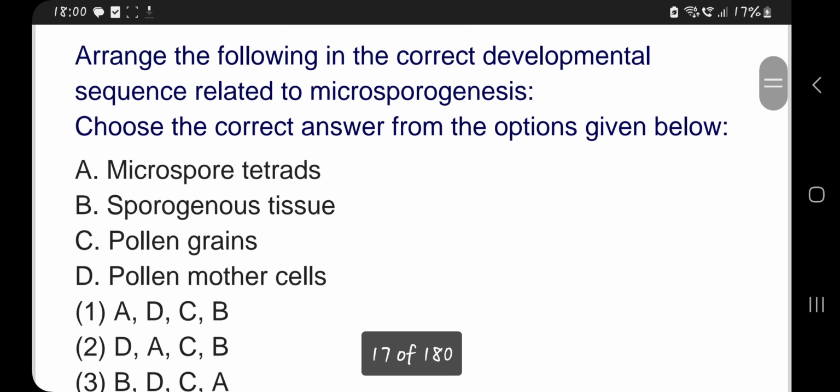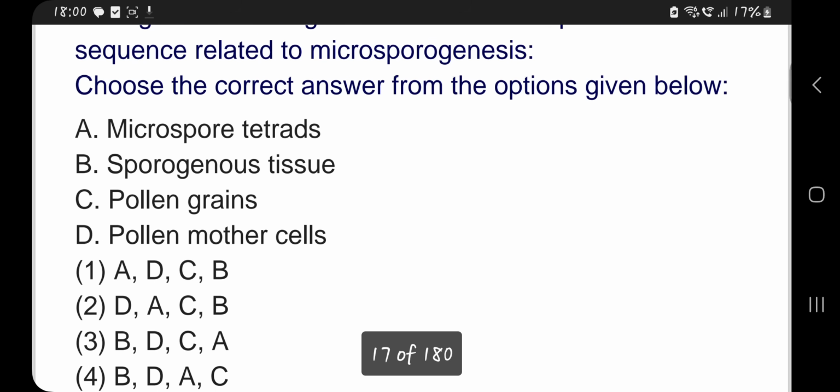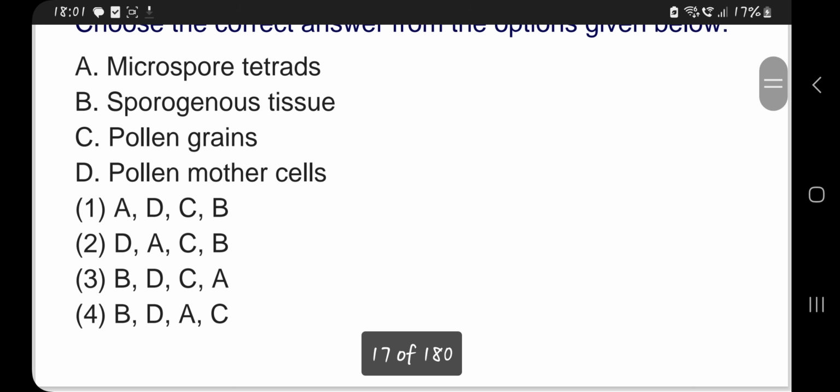Arrange the following in the correct developmental sequence related to microsporogenesis. The correct sequence would be B, D, A, C. BDAC, the fourth option, is correct.